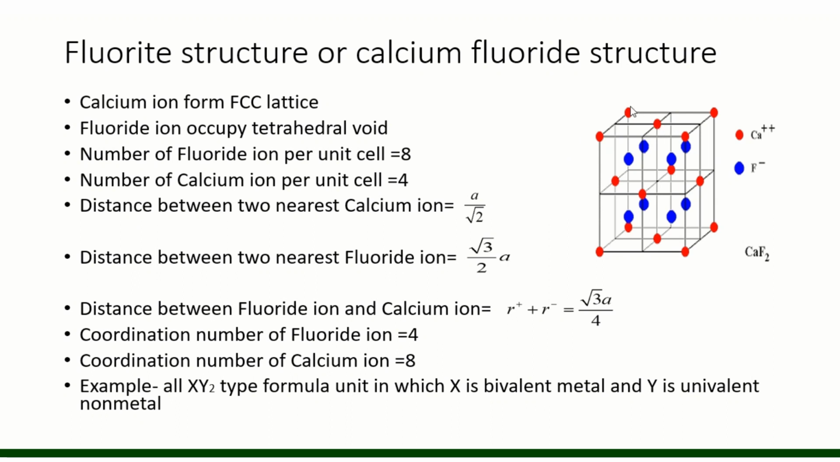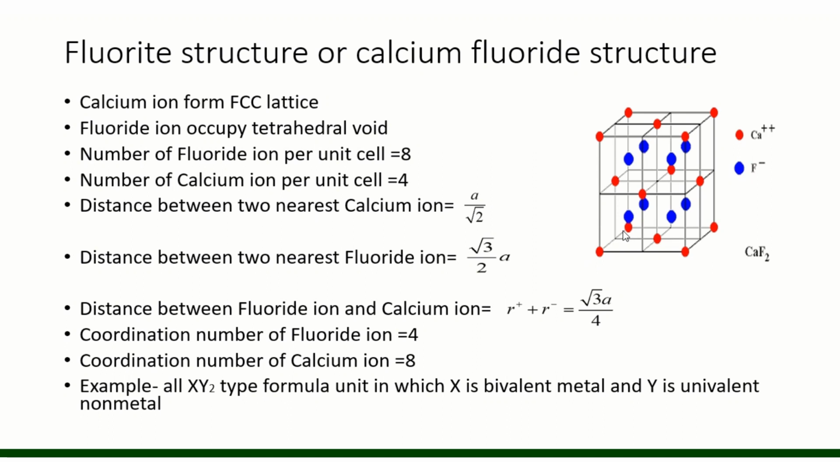Now distance between two nearest calcium ions, very clear, it is this distance a/√2, and the distance between two nearest fluoride ions I already discussed with you: distance between two tetrahedral voids in a unit cell is equal to √3a/2. Distance between fluoride ion and calcium ion is also very clear. There is one tetrahedral void in a unit cell from one corner of the unit cell at √3a/4 distance. So obviously this value will be √3a/4.